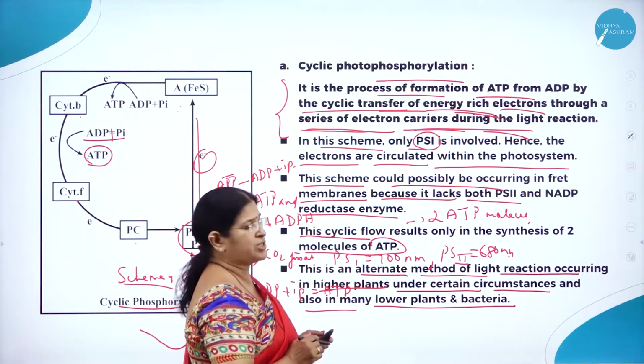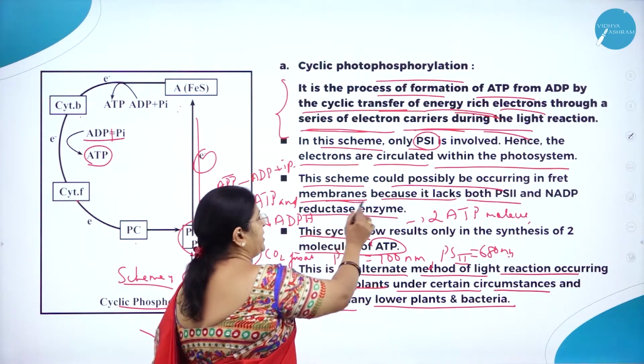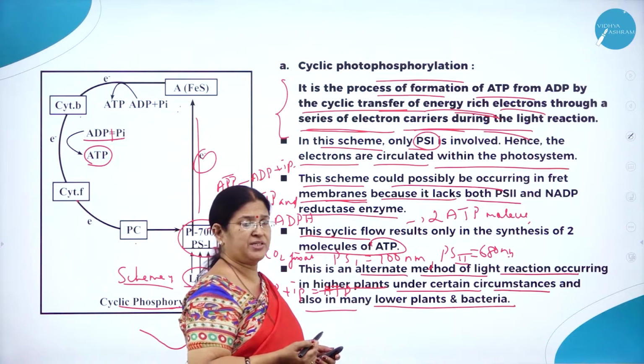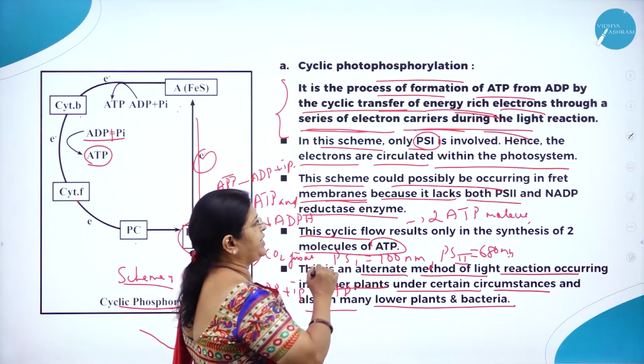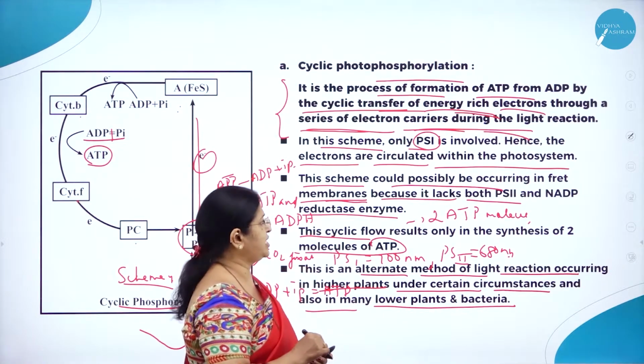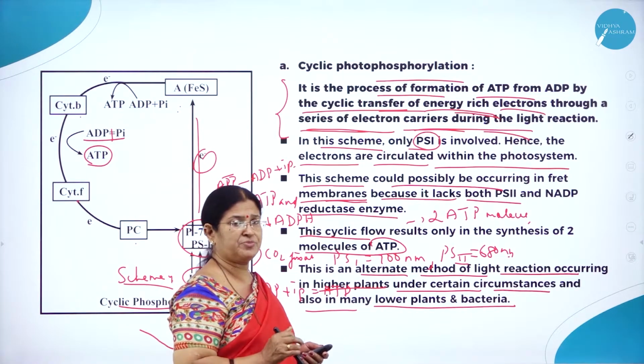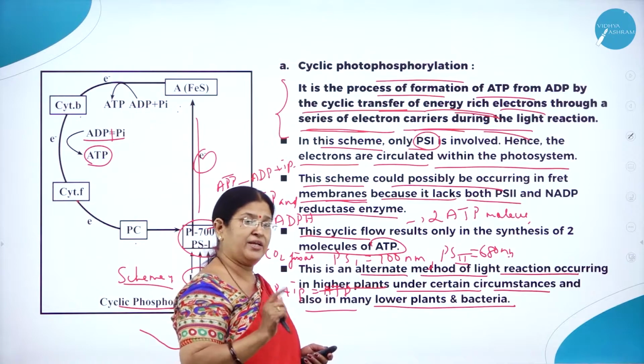So this scheme could possibly be occurring in stromal lamellae membranes, because, as we all know, the light reaction takes place in the granum, and this scheme takes place in the stromal lamellae membranes or the stroma lamellae channels, because it lacks photosystem 2. As we know, in cyclic photophosphorylation, only photosystem 1 is involved.